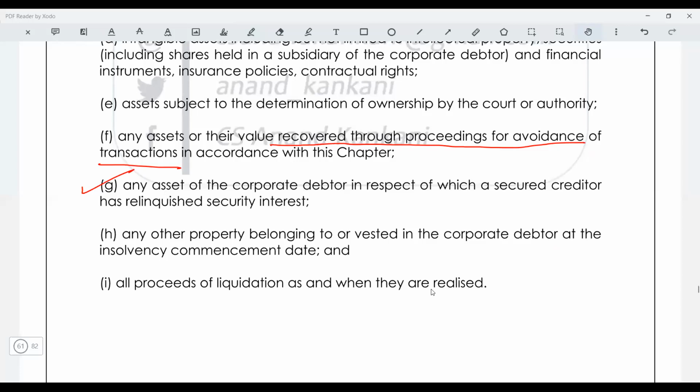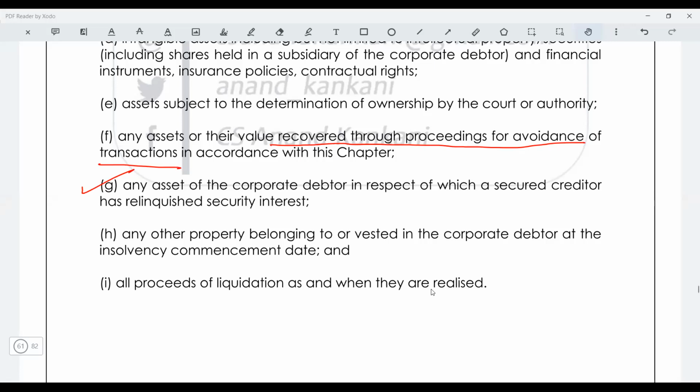Now what do you mean by relinquish? She has said that I am not going to realize this asset, you can realize this asset. The liquidator can realize the asset and give the money to me. So Mansi has two options. Either Mansi will take the custody of the car and say, okay, I will sell this car, then I will see what amount I get. I'll keep it in my pocket, my dues, and thereafter if any surplus is left, we are going to give it to the liquidator. So here we will say that we don't know what amount will be realized by the